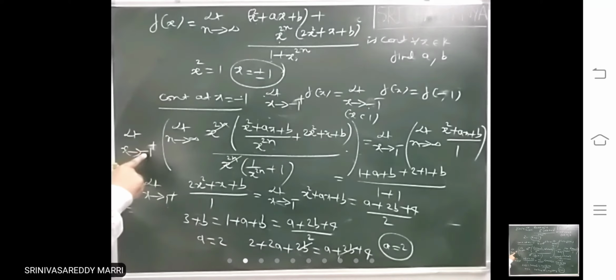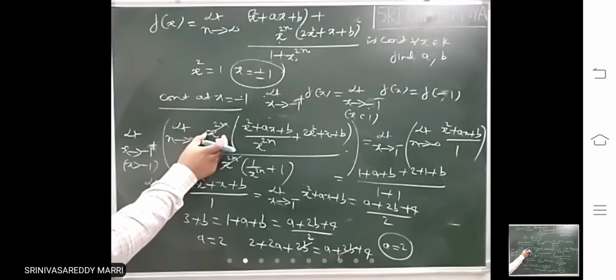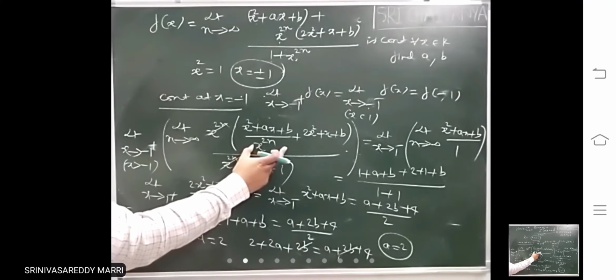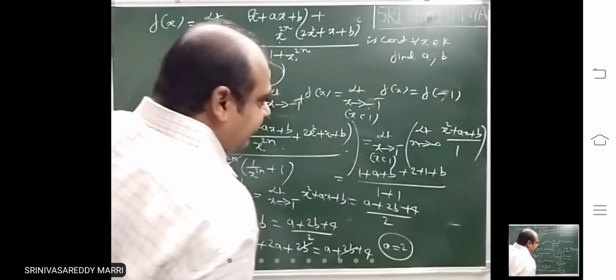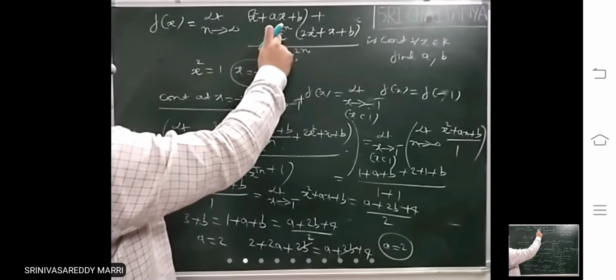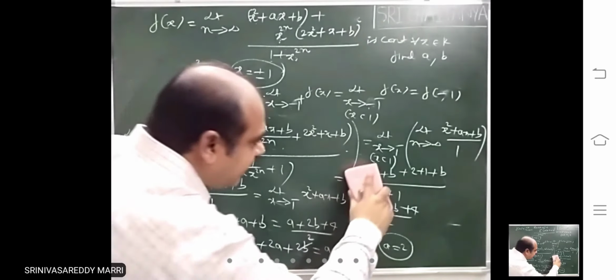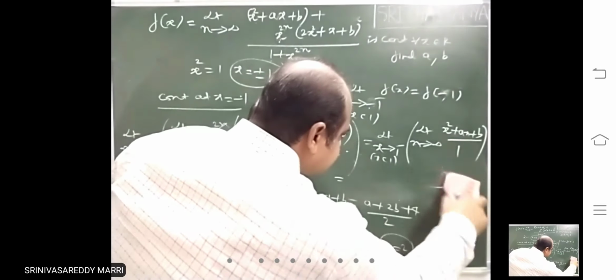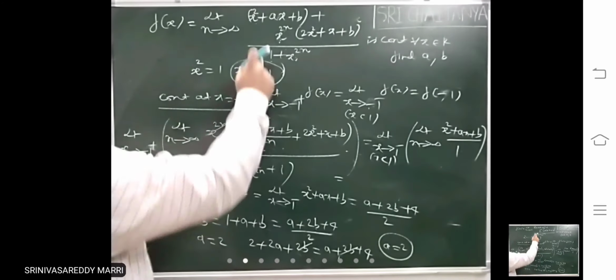Minus 1 plus means x will be greater than minus 1. X greater than minus 1 means this will become infinity. We will take common. This only you will get as it is. Right? So this is x less than 1. X less than 1 means this will become 0. X square will be less than 1, this will become 0. The same thing you will get. Here minus 1 you have to substitute first.